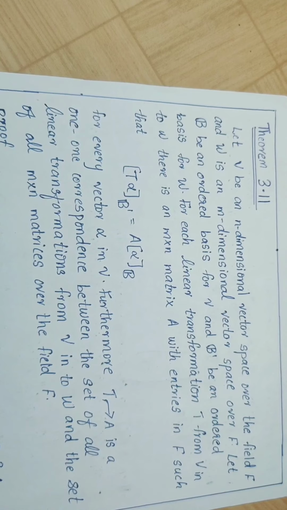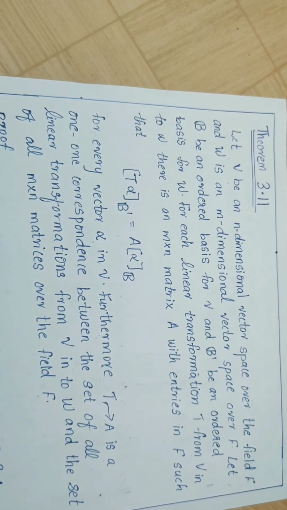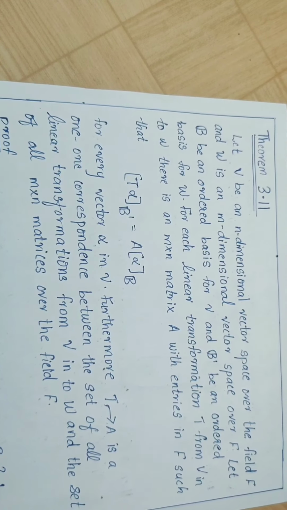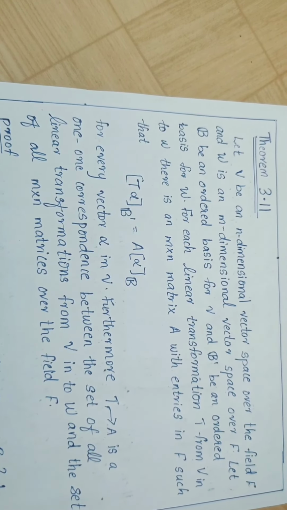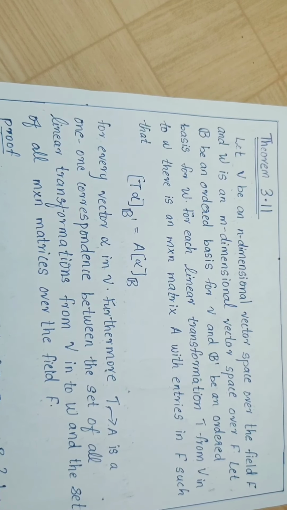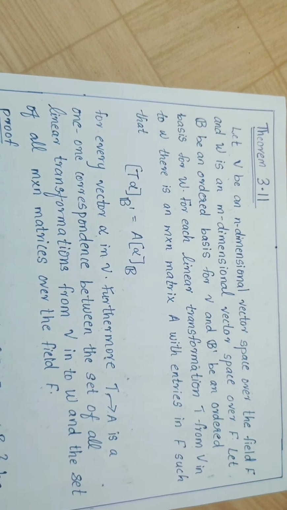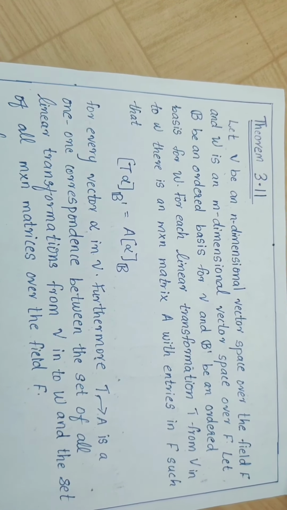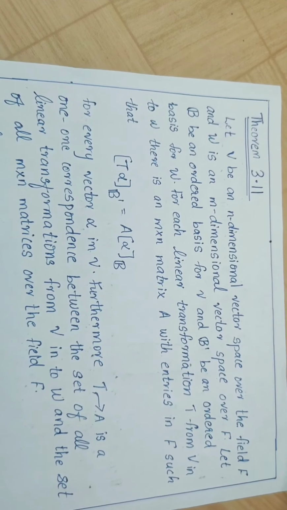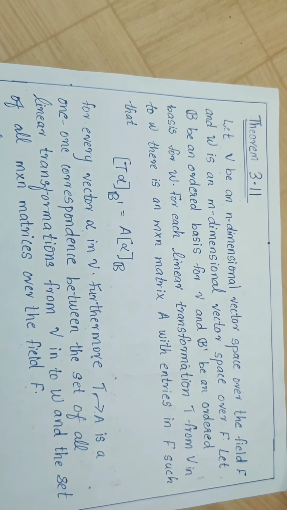That is, we have to prove for each linear transformation there is a matrix A, and it is true for every vector alpha in V. After proving this, we have to show furthermore that T to A is a 1-1 correspondence between the set of all linear transformations from V into W and the set of all m by n matrices over the field F. That is, it is 1-1 and onto.